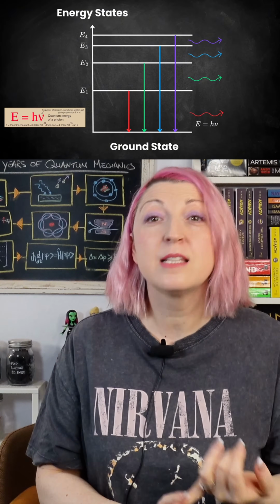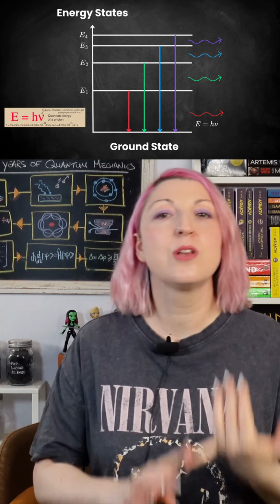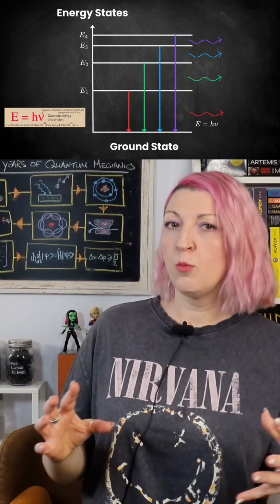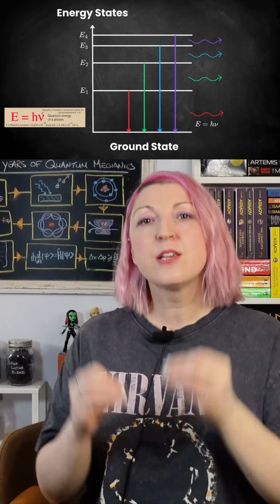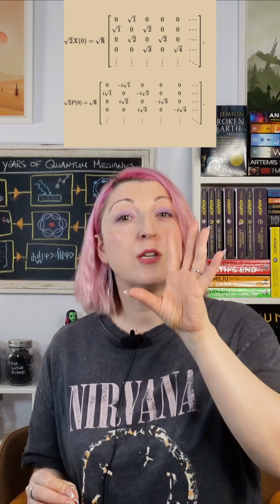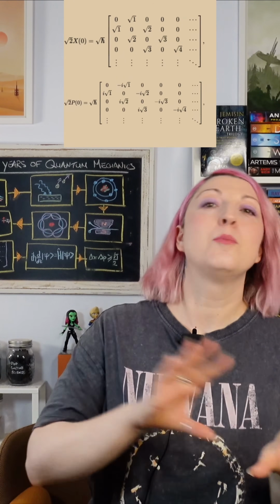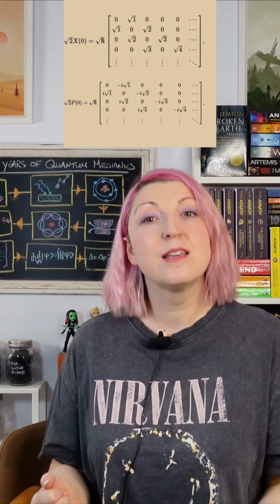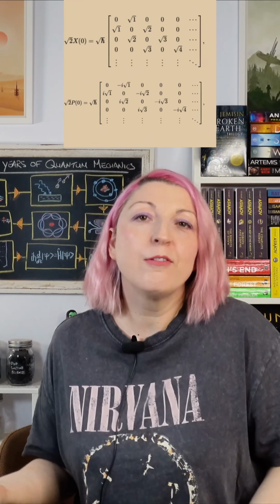He decided to ignore what atoms might look like and focus only on what could be directly measured. What can you actually observe from atoms? The frequencies and intensities of light they emit when electrons transition between energy levels. Heisenberg built a mathematical framework based entirely on these observable quantities, using just arrays of numbers representing the probabilities of transitions between quantum states. He'd invented matrix mechanics without realizing it.